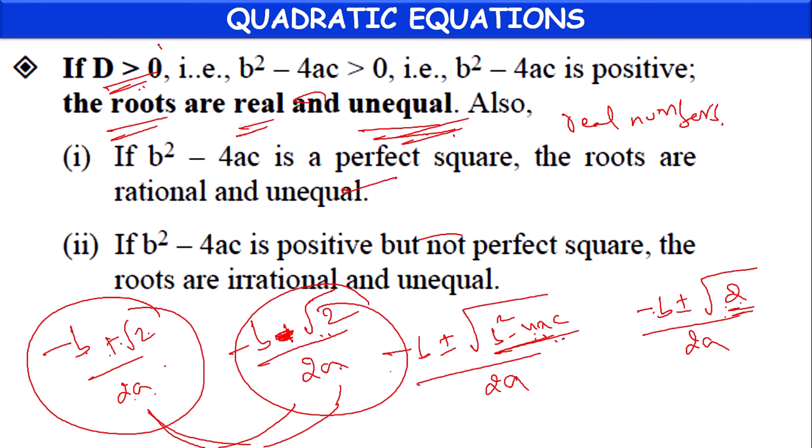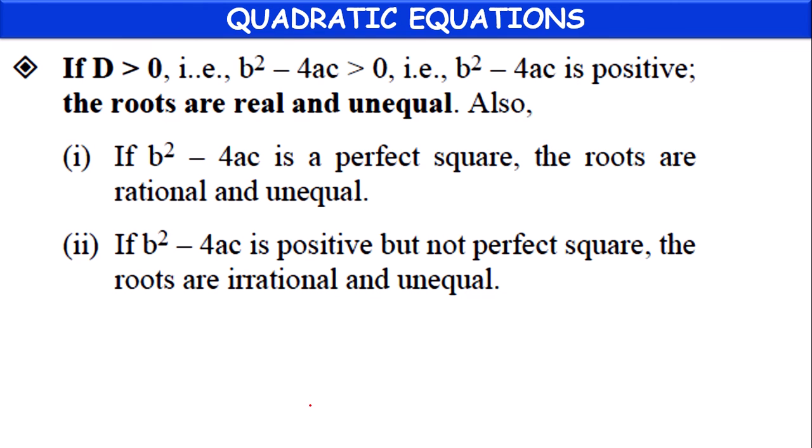So if the discriminant b square minus 4ac is greater than 0, then it will be positive. Under the root, we will get a positive value, which is a real number. So the roots will be real numbers, but the roots will be different.